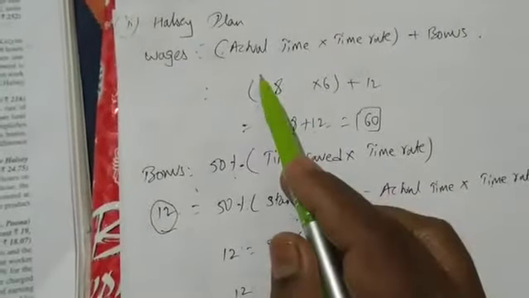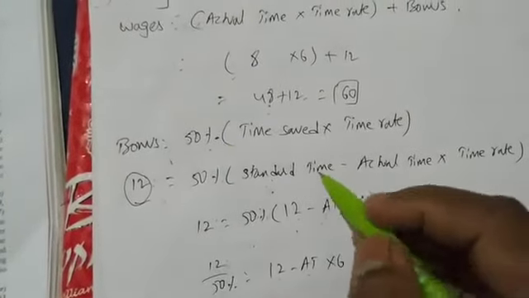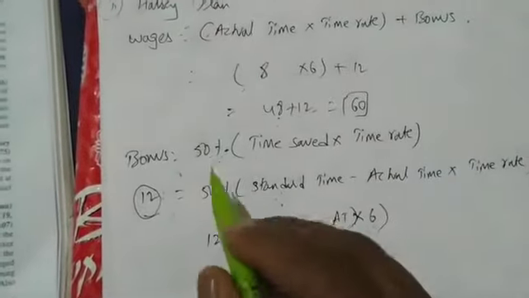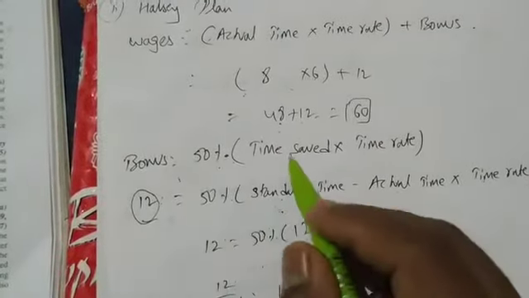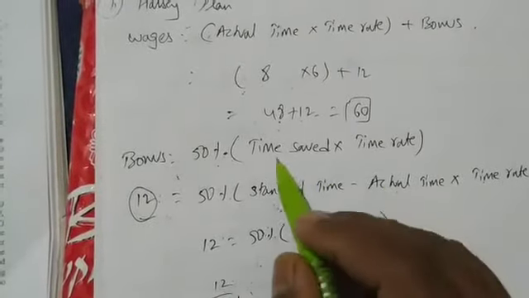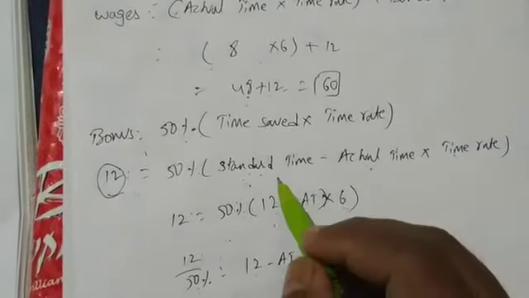No need of writing this. I can directly write bonus here. With the help of bonus, I have found out the actual time. Very easy. So I'll write bonus equal to 50% of time saved into time rate. The time saved formula is standard time minus actual time, into time rate.